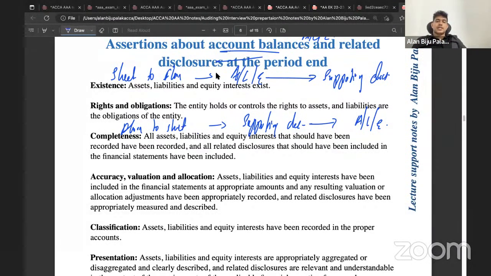What about rights and obligation? How can we confirm that? We can look at the documentary evidences, which include the transfer of title or the title documents. And to understand the obligation also, we can obtain confirmation from the bank or related parties. Accuracy, valuation, allocation: we can recalculate, or we can understand whether the transactions are being recorded in accordance with the accounting standards. We can recompute it.